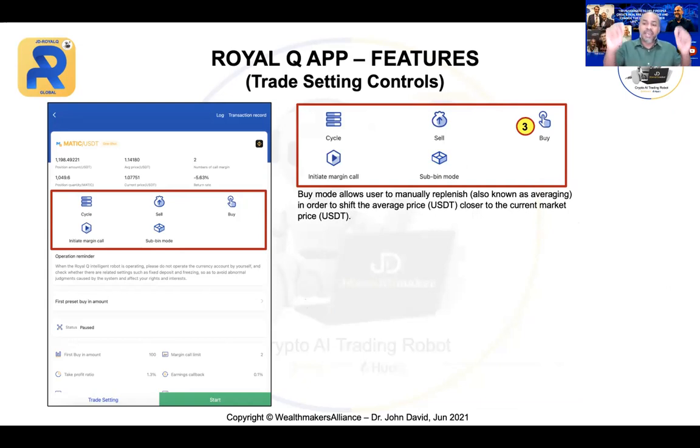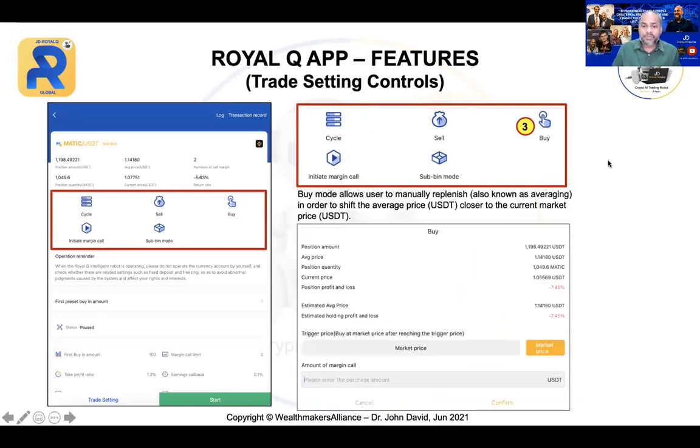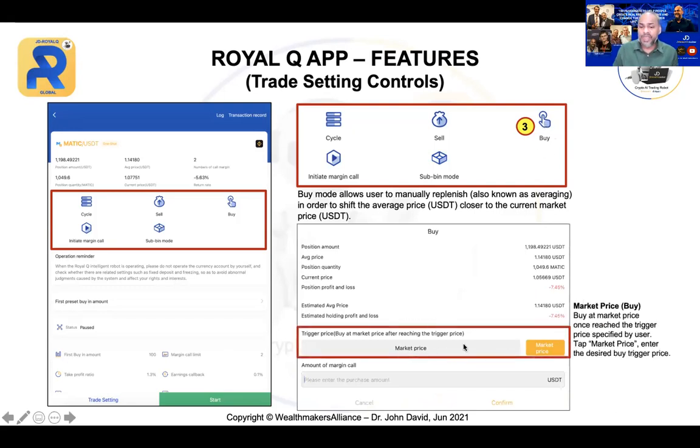You are actually manually manipulating the market. You are bringing the average price closer to the market price. So when the market price is in your favor, you come out profiting. Can you see that? So this is how it looks when you click the buy button. You can see over here.